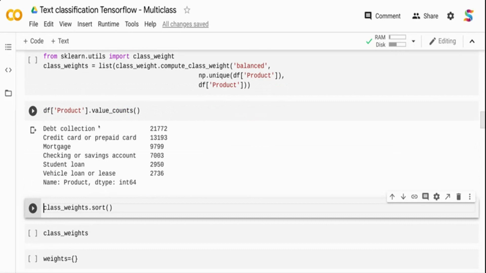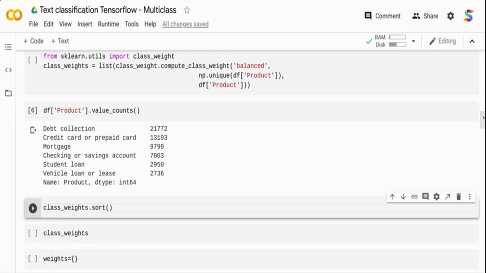So if you see over here, debt collection and credit card are the major complaints, 21,000 and 13,000. But student loan and vehicle loan have pretty low complaints. So as such, the data set distribution is pretty imbalanced. Now I can feed it to the model as it is, but what is going to happen is the underrepresented classes are not going to be modeled correctly.